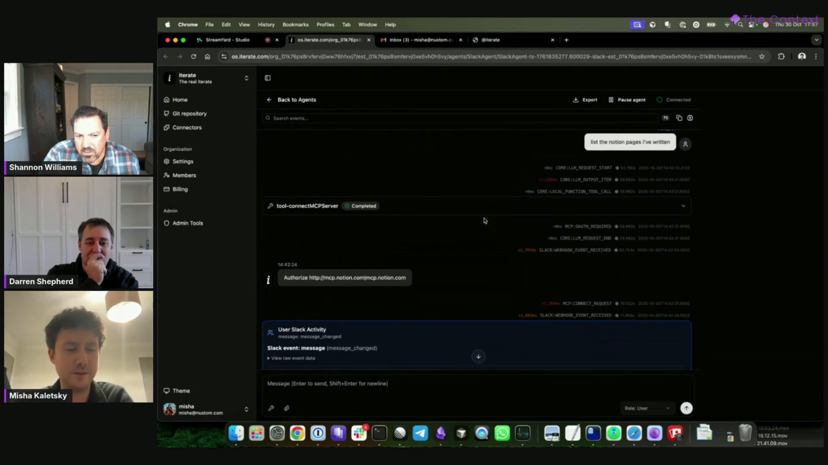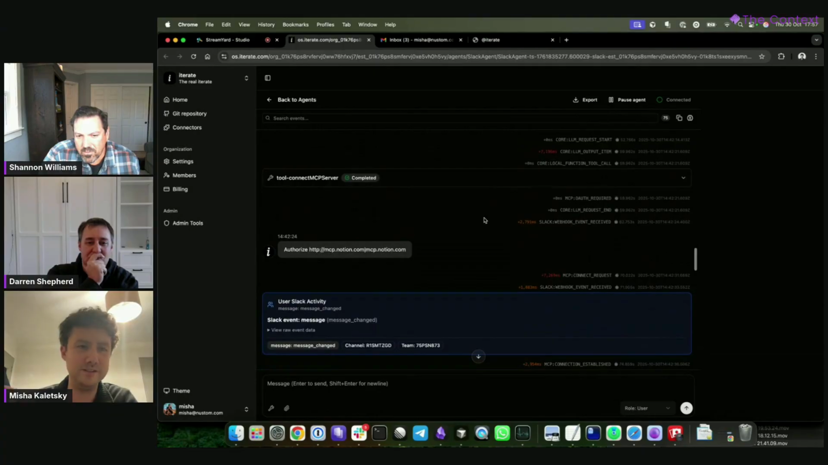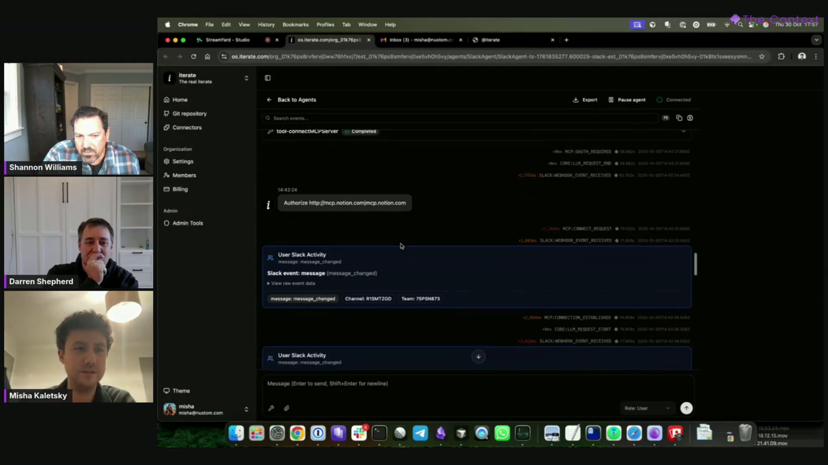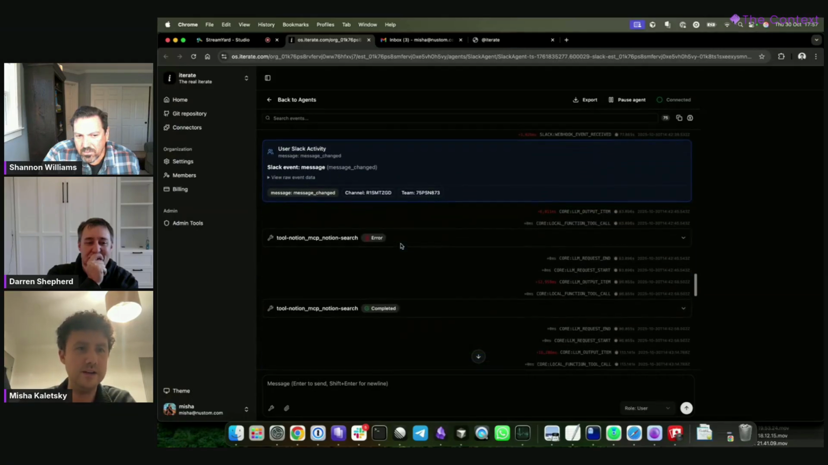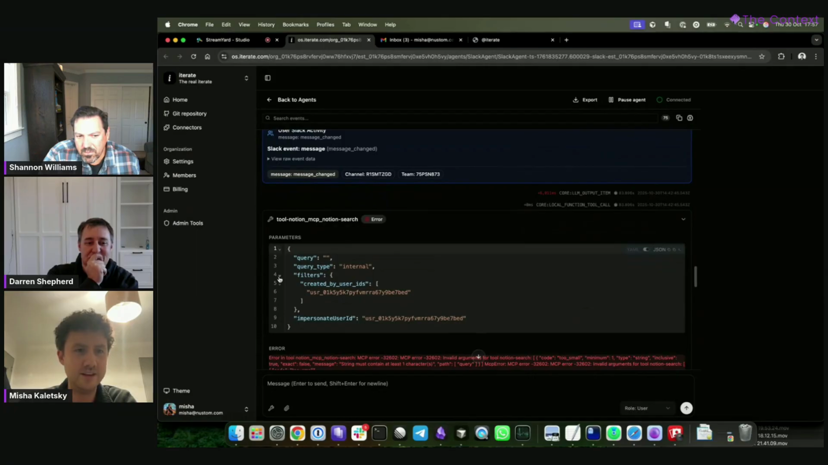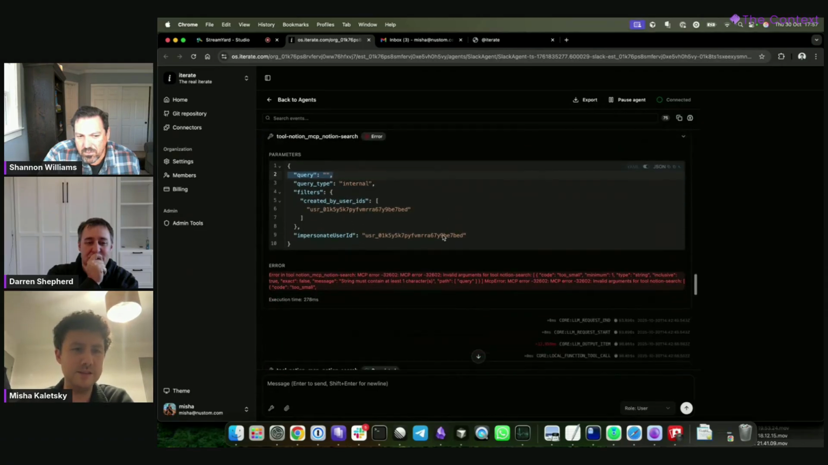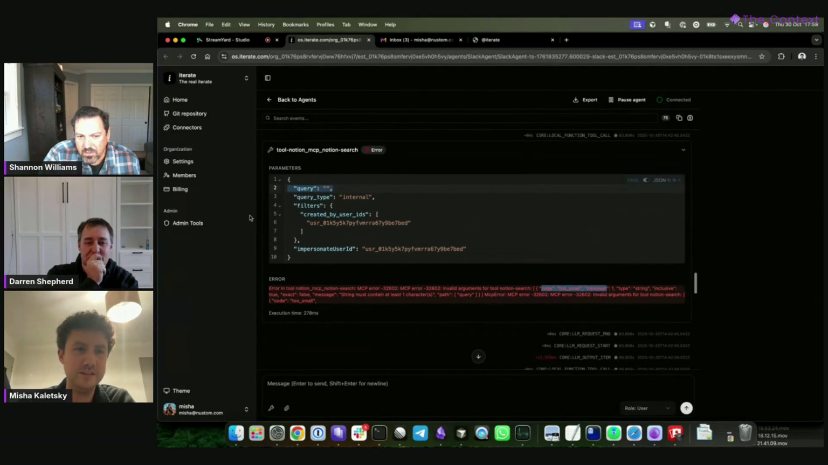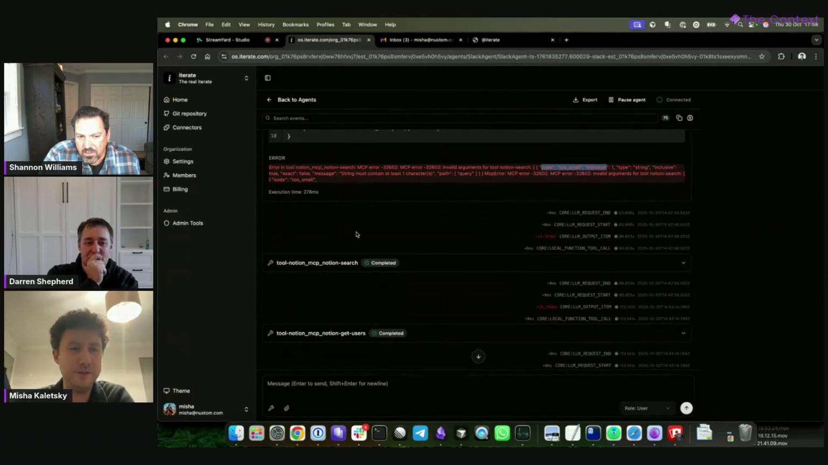This is, I think, a really good example of how our bot is not that smart, but the agent loop makes it very powerful. So first it authorizes with Notion, and then it starts having problems. It starts doing these useless MCP tool calls, which I'm sure everybody has seen many times. And it gets an error message saying invalid arguments for the Notion search, code too small, minimum 1. So the query needs to be something of note.